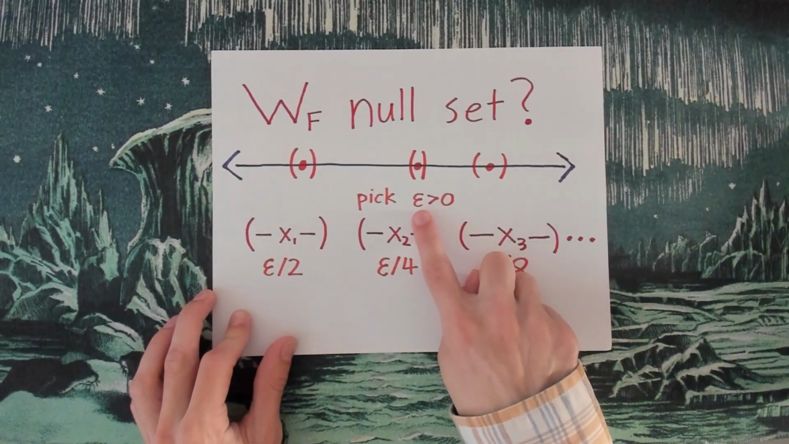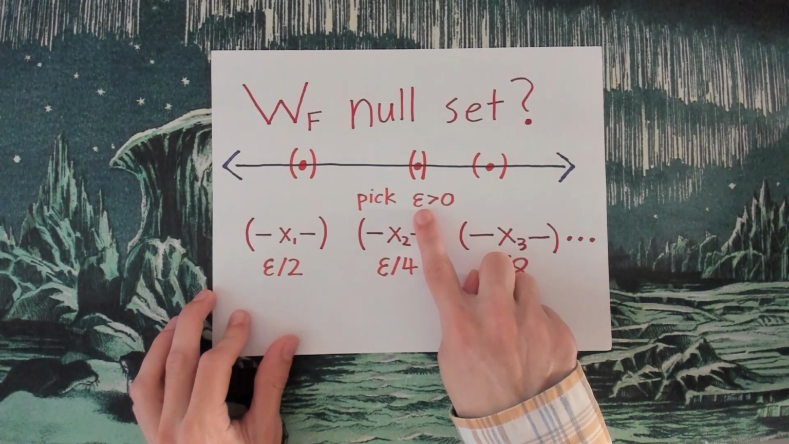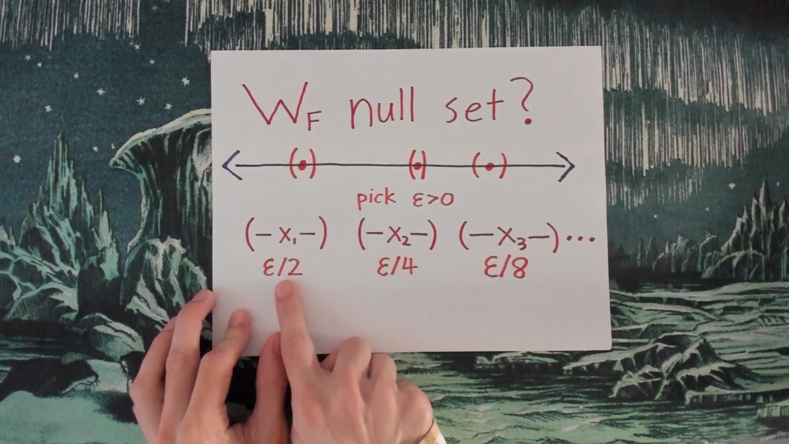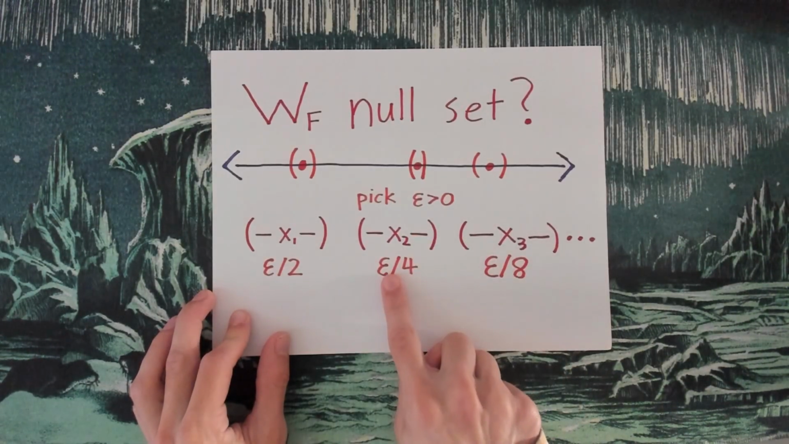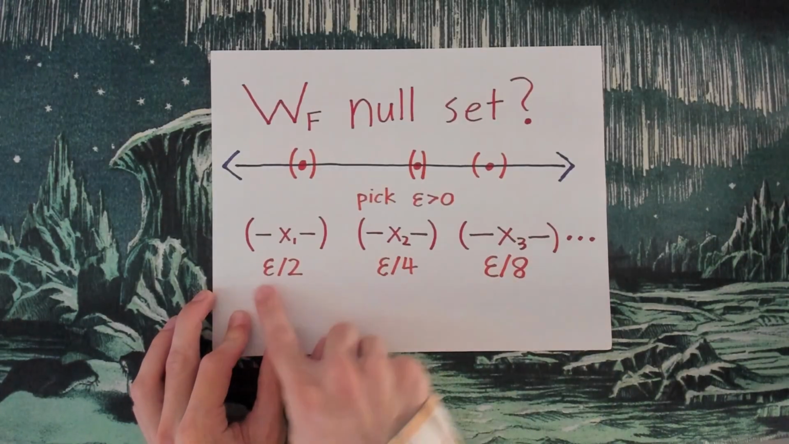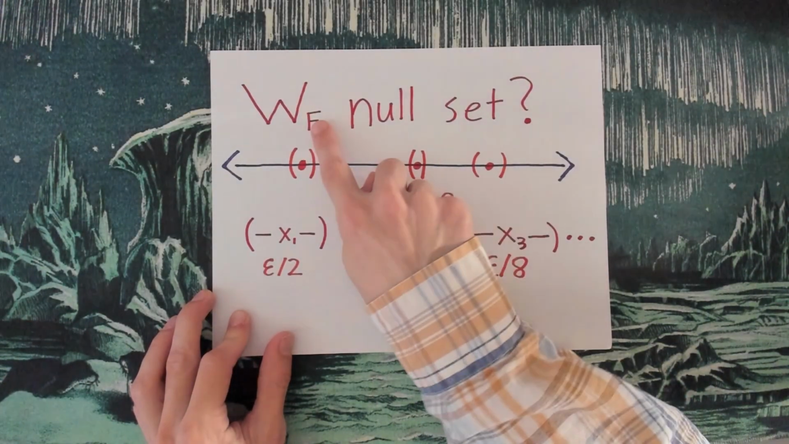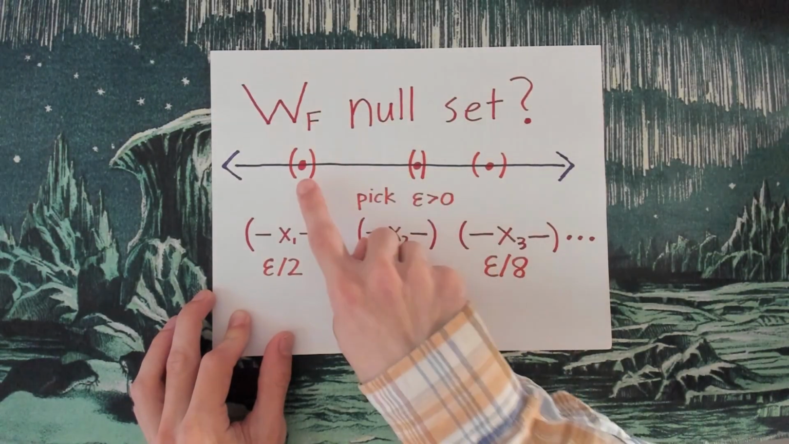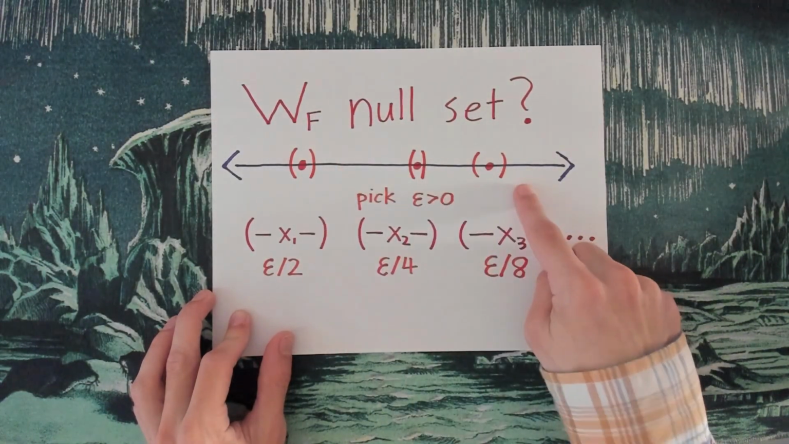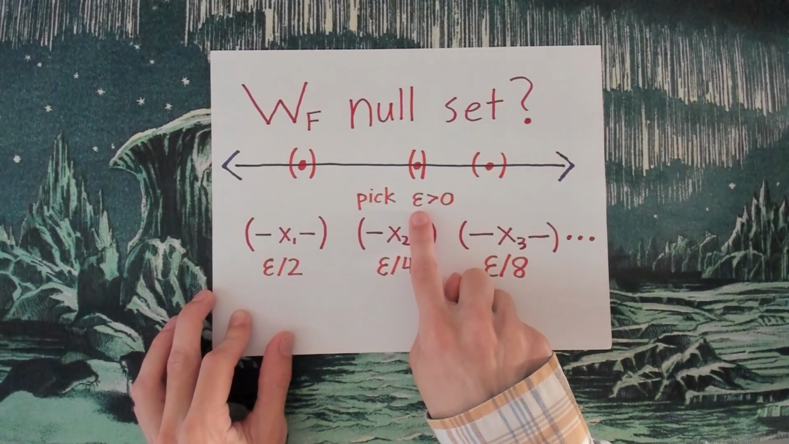But what if I picked a different real number? What if I picked a real number like 1 over a googolplex? Well, then I could choose this interval to have width 1 over 2 googolplex, and this to be 1 over 4 googolplex, and this to be 1 over 8 googolplex. And when I add all of those up, I will just get 1 over googolplex. Well, now I've covered my set with a total length of just 1 over googolplex or less. And I can do this for any real number epsilon.